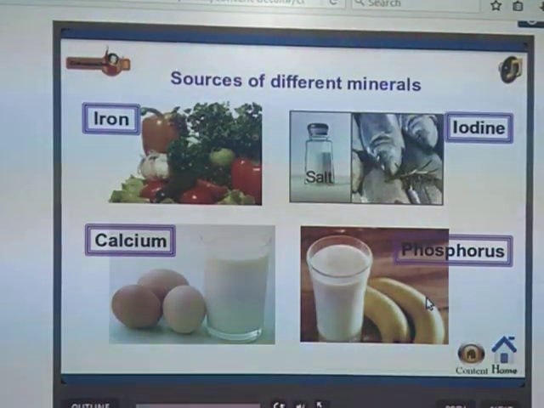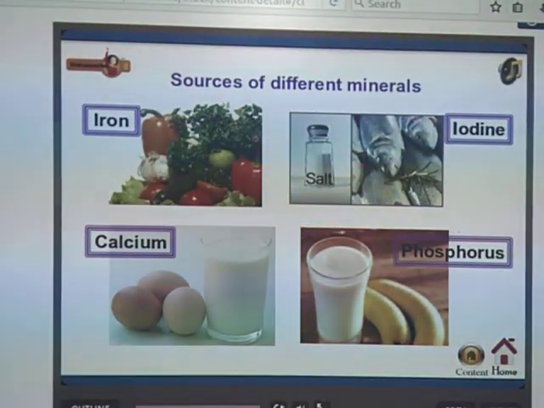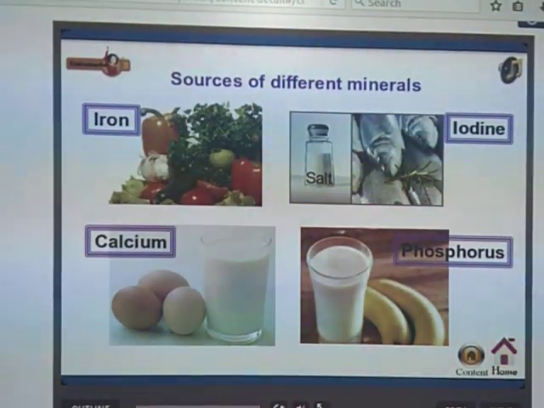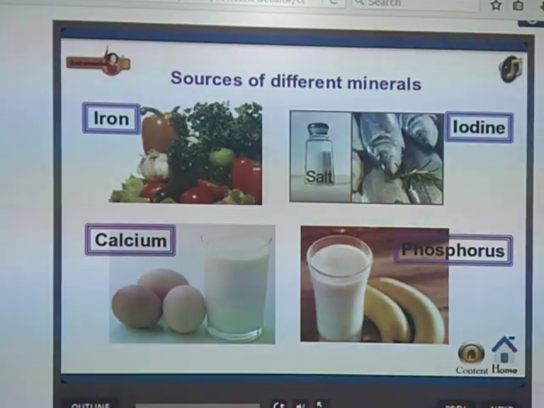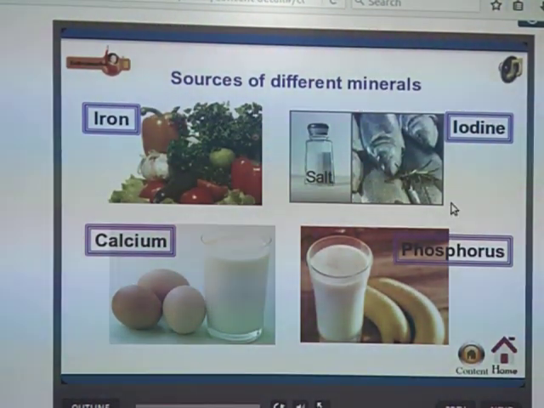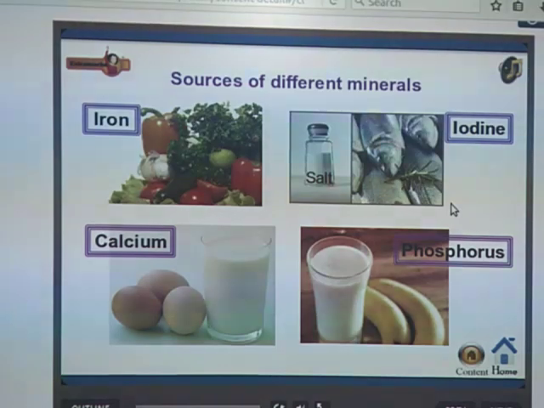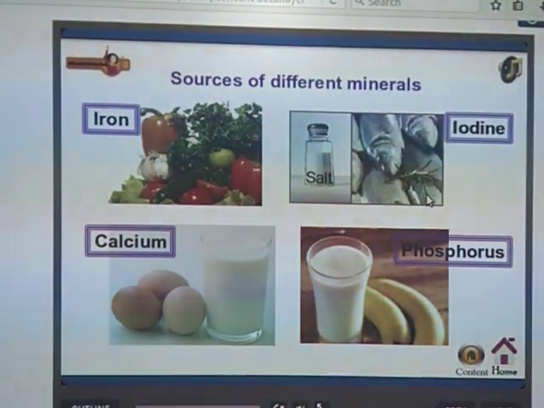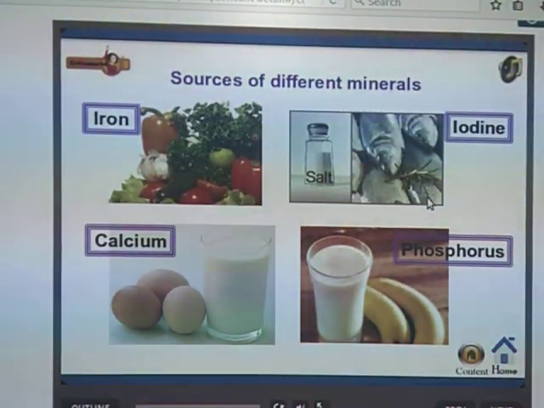of minerals. So you learnt in class that plants use minerals for growth and development. In plants, roots absorb minerals and water from the soil. So minerals are also needed by plants and even our body. Our body needs some minerals. Why? Because these minerals help with all the chemical processes which occur in our body.